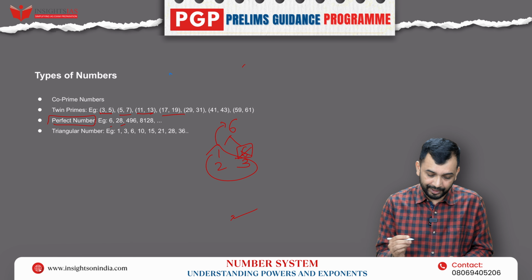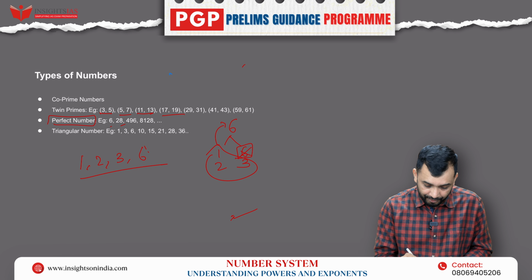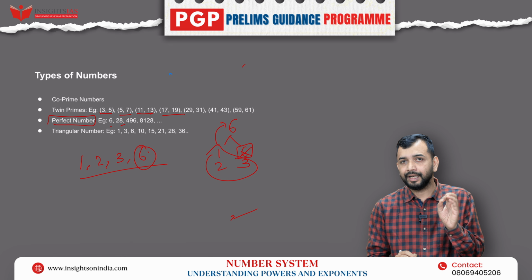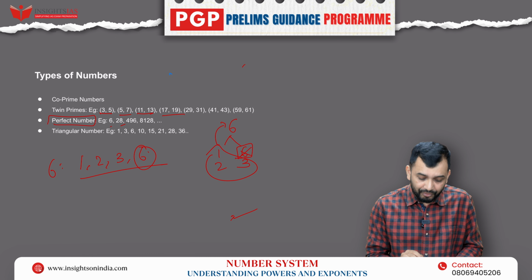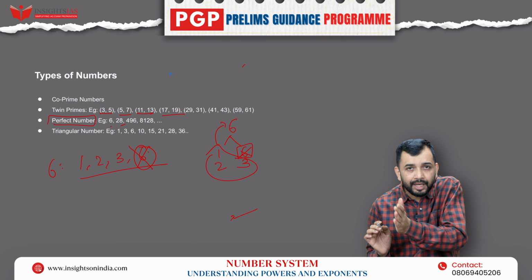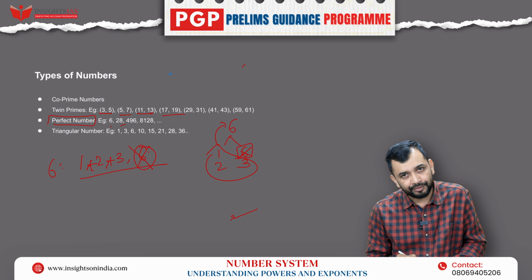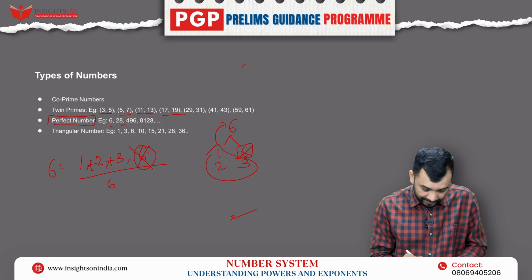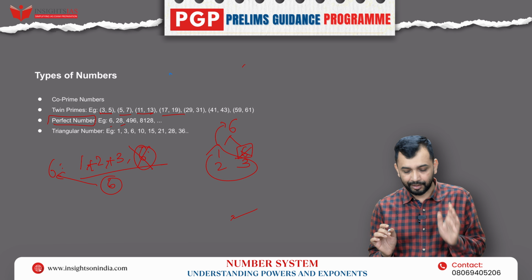That means if you take 6, what are the factors? 1, 2, 3, 6, right? These are the factors. Factors mean numbers that divide the given number, that is 6. Now, if you add all the factors apart from the number itself, without 6, if you add the remaining factors, that is 1 plus 2 plus 3. 1 plus 2 is 3, 3 plus 3 is 6. Now, which is equal to the number itself. That number is called a perfect number.